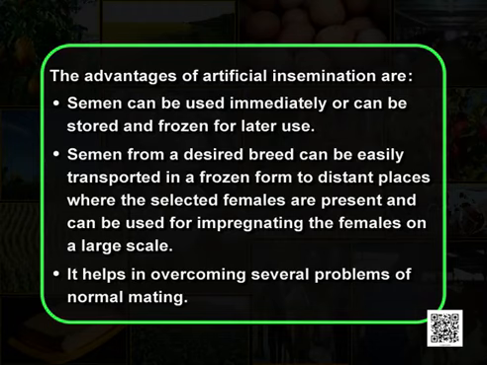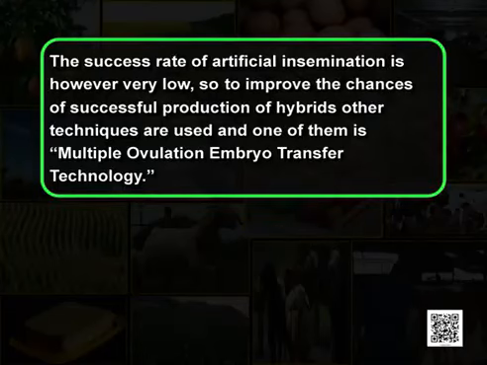Semen from a desired breed can be easily transported in a frozen form to distant places where the selected females are present and can be used for impregnating the females on a large scale. It helps in overcoming several problems of normal mating. The success of artificial insemination is, however, very low.